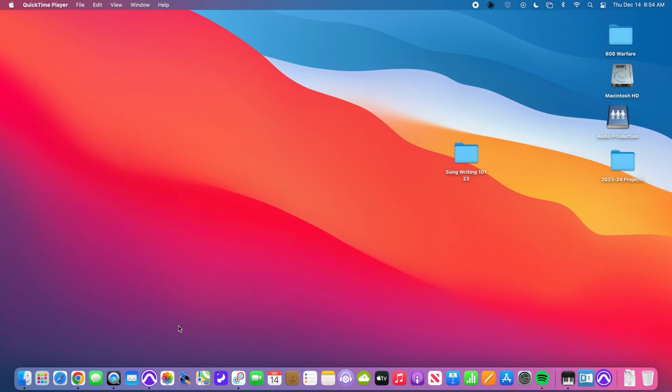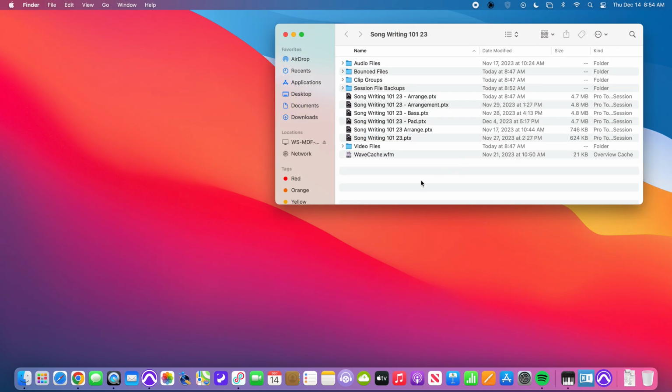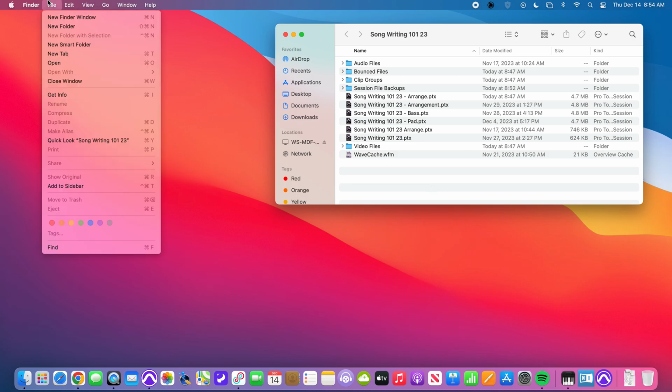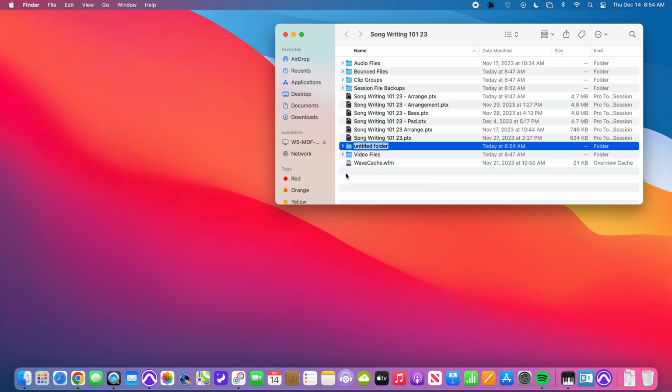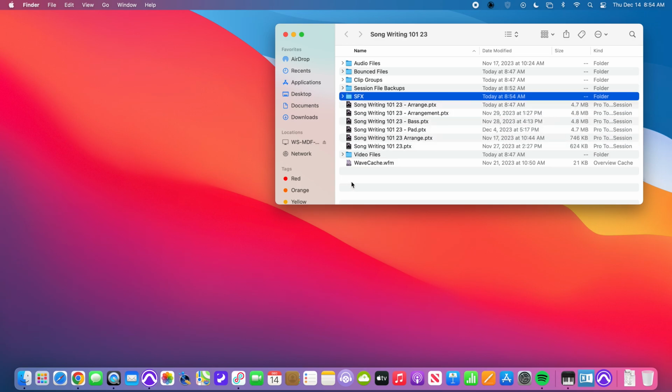Review how to get sound effects out of MetaDigger and into your sessions. So whatever my session folder that I'm working in, I'm going to go ahead and make a new folder. I'm going to name it SFX for sound effects. Works for me. I'm going to open up MetaDigger.